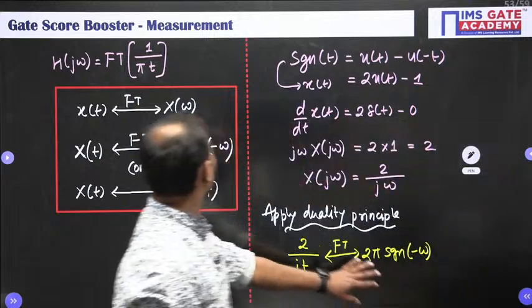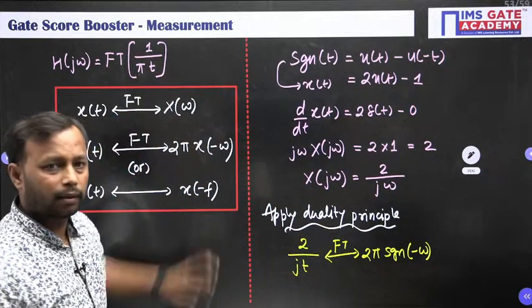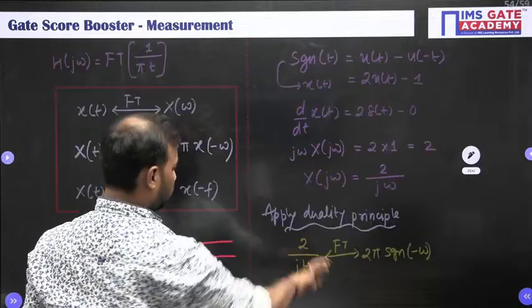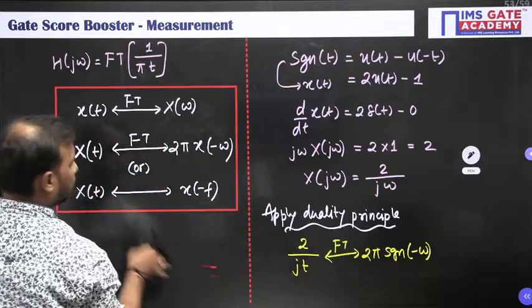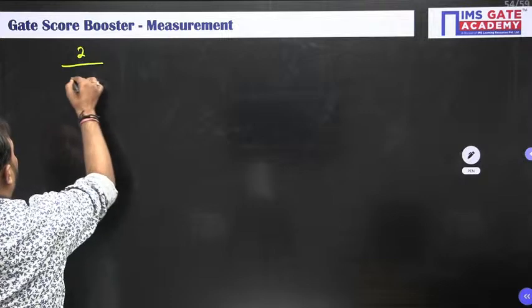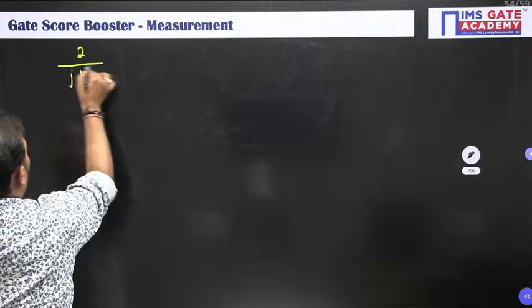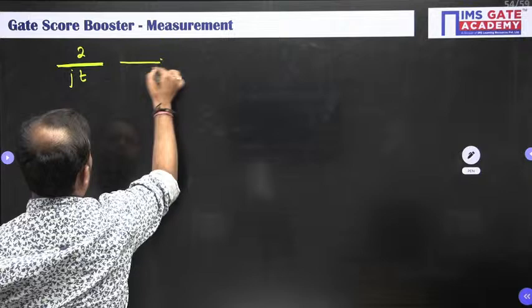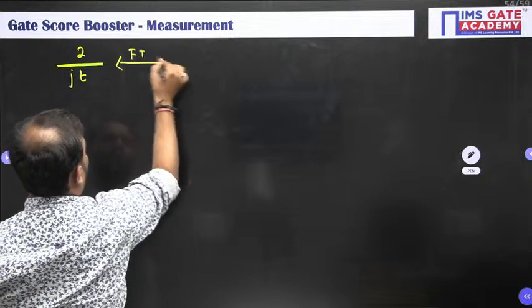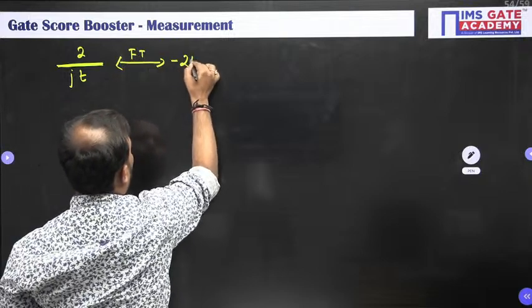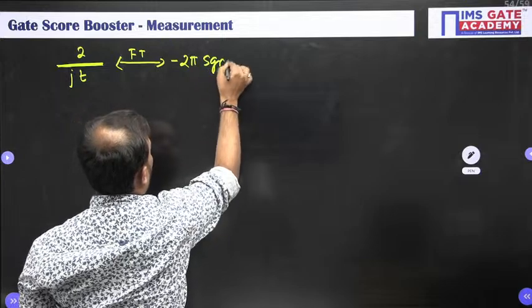But still we have not obtained 1 upon pi t. Now how are we going to get it? Look here. 2 by jt, its Fourier transform is minus 2 pi signum of omega.